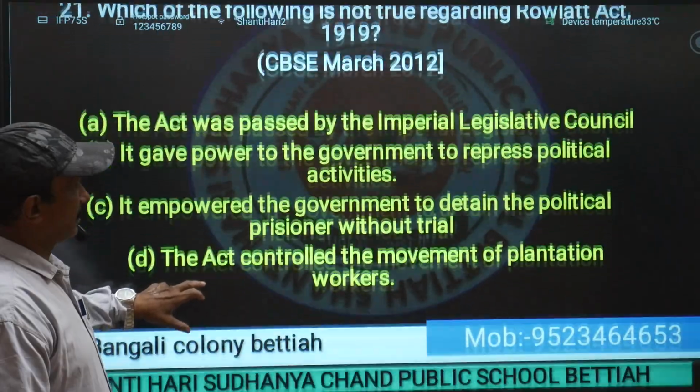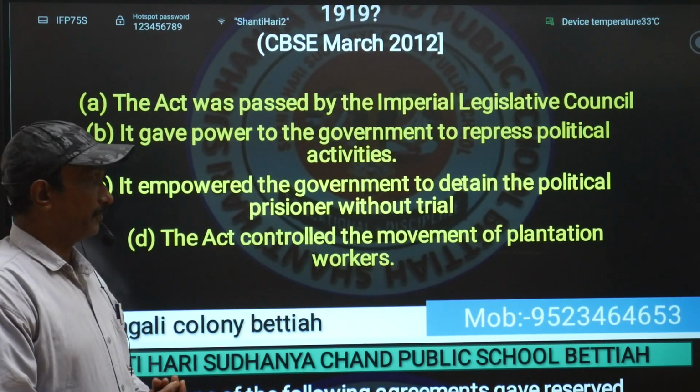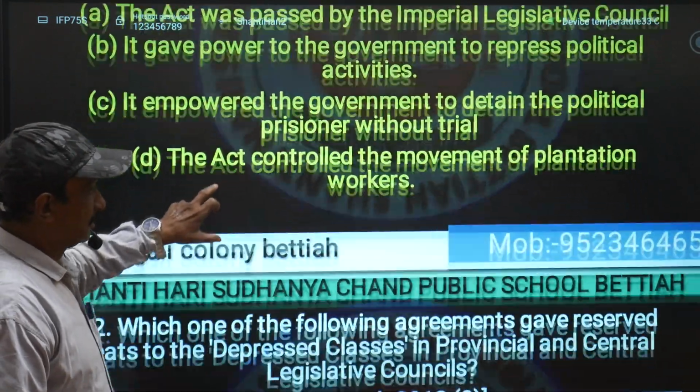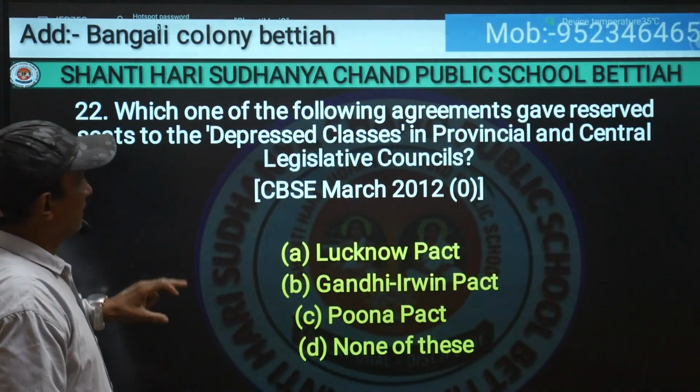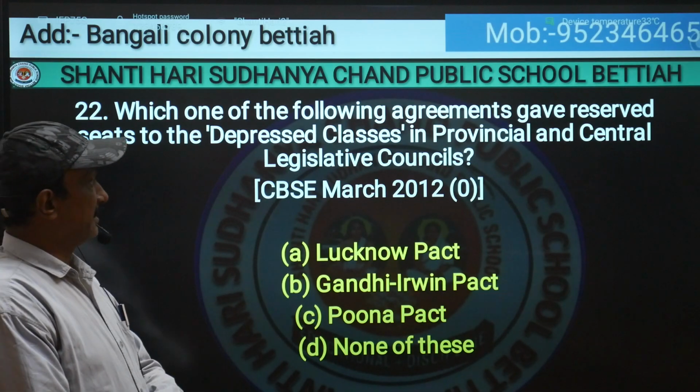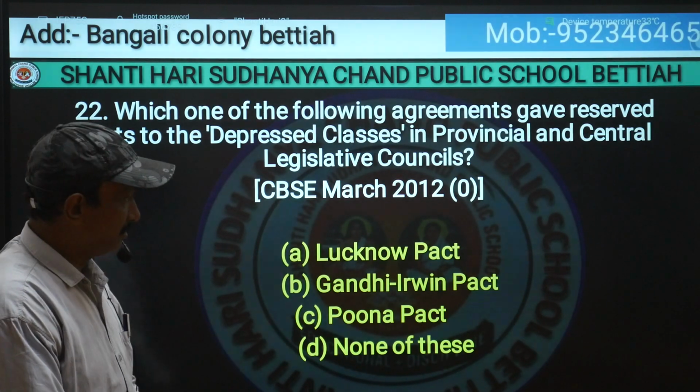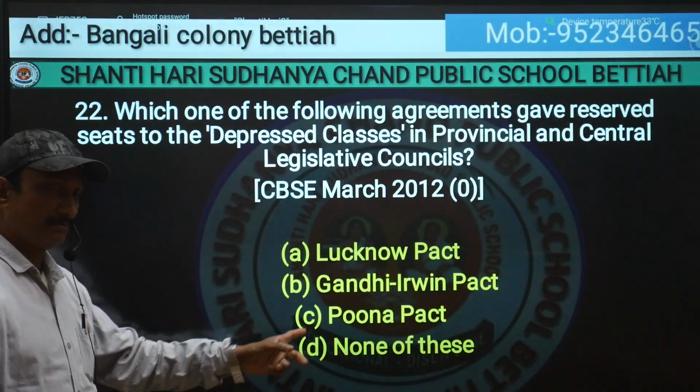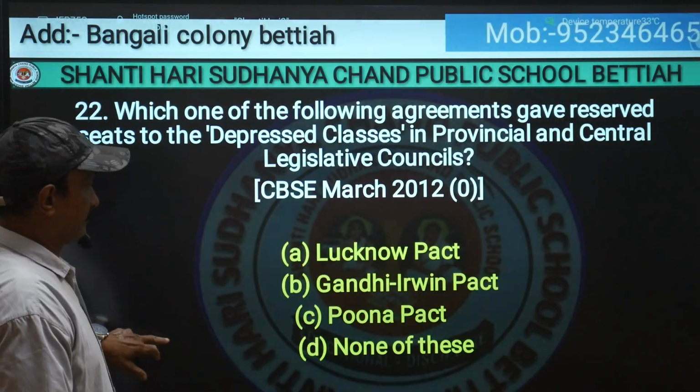Not true regarding the Rowlatt Act: the act controlled the movement of plantation workers. That will be the correct option. Which one of the following agreements gave reserved seats to the depressed classes in provincial and central legislative councils? The answer will be again the Poona Pact, C.